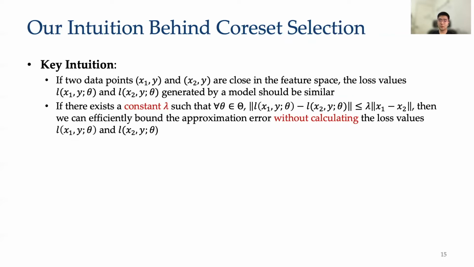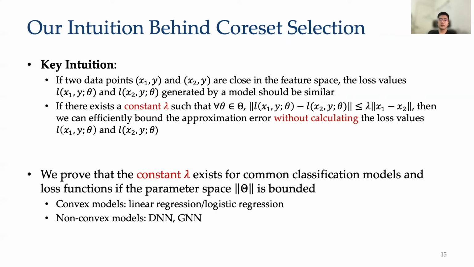If so, we can efficiently bound the approximation error without actually calculating those loss values. In this work, we have proved that the constant lambda exists for common classification models, including regression models, DNN, and CNN, if the model's parameter space is bounded.